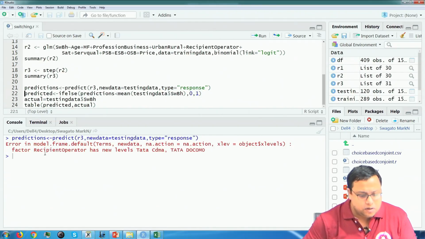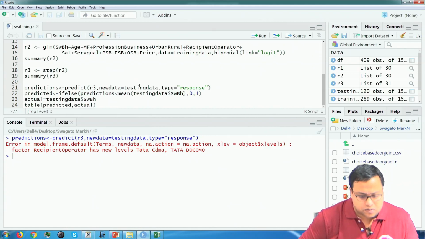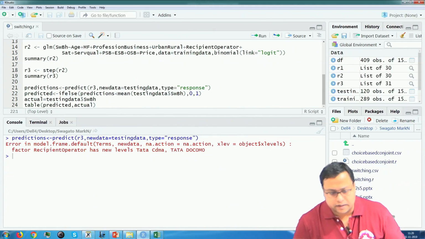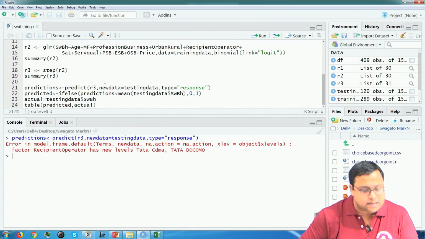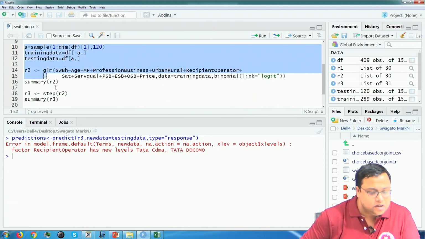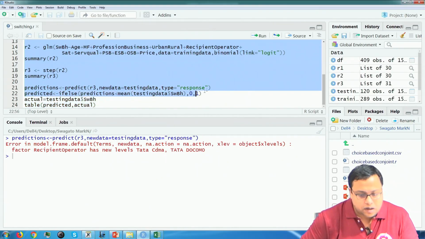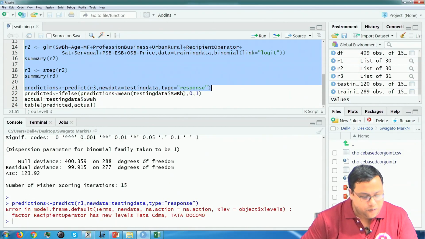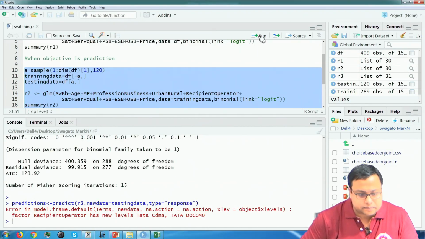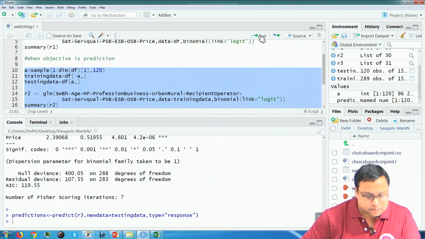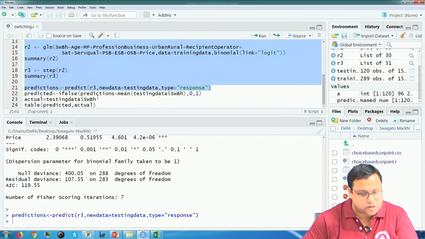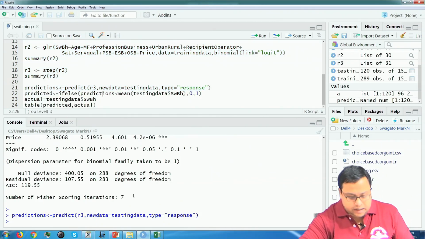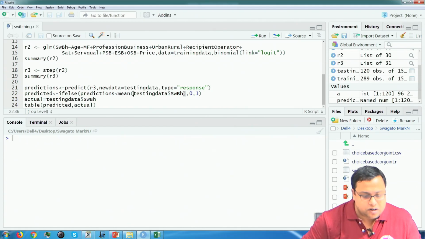So, new data is equal to, just 1 minute. So, error in model frame, recipient operator has new levels. Okay, so, here by chance the recipient operator had new levels. So, I will run this once more. I will quickly run this part once more. Yeah, so I got it. So, it is better to set seed to actually solve this problem. Anyway, so I got it and then I want to predict.